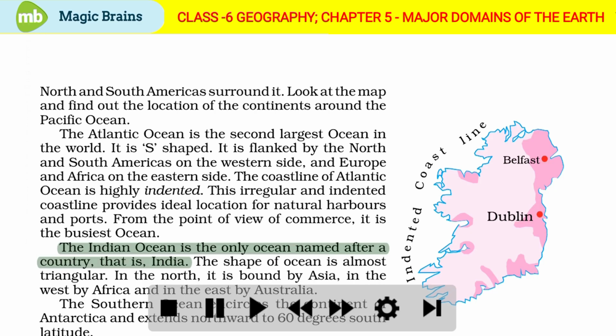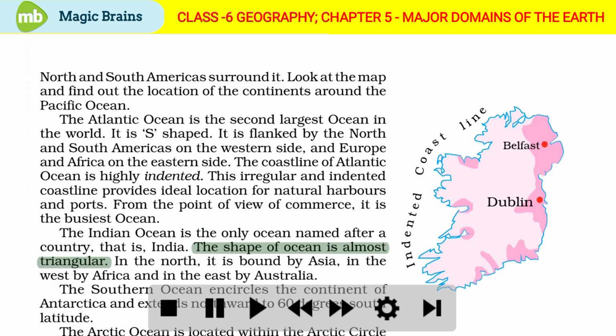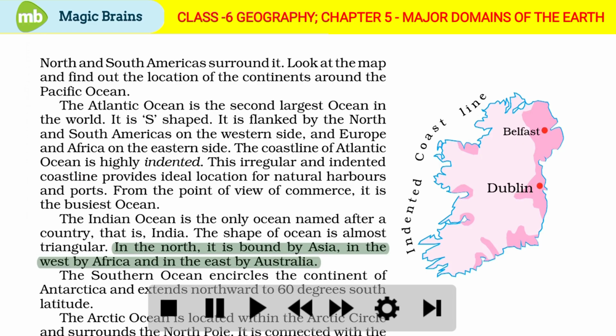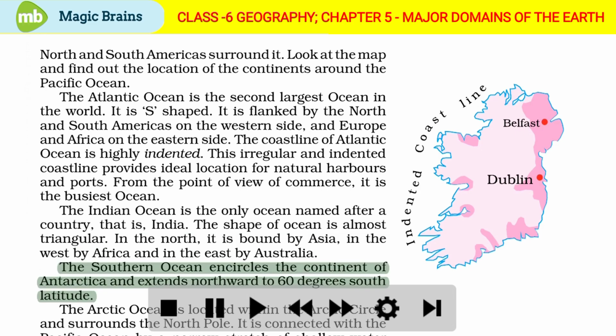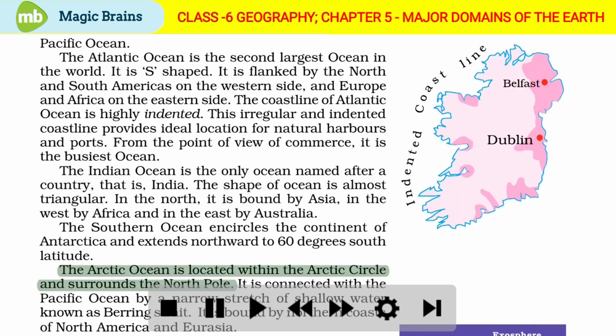The Indian Ocean is the only ocean named after a country, that is, India. The shape of ocean is almost triangular. In the north, it is bound by Asia, in the west by Africa, and in the east by Australia. The Southern Ocean encircles the continent of Antarctica and extends northward to 60 degrees south latitude. The Arctic Ocean is located within the Arctic Circle and surrounds the North Pole.